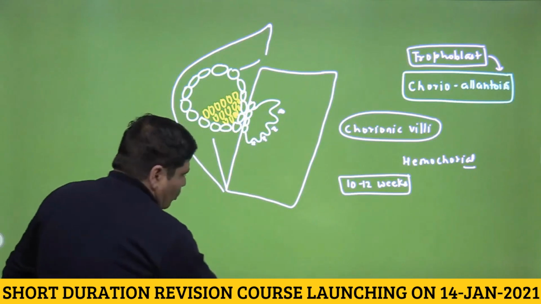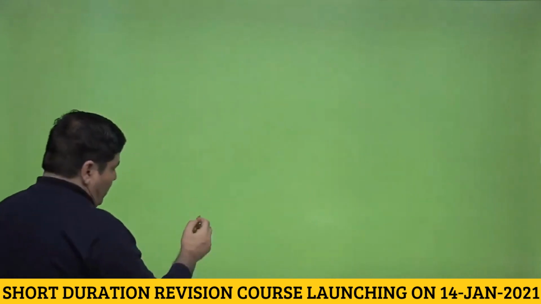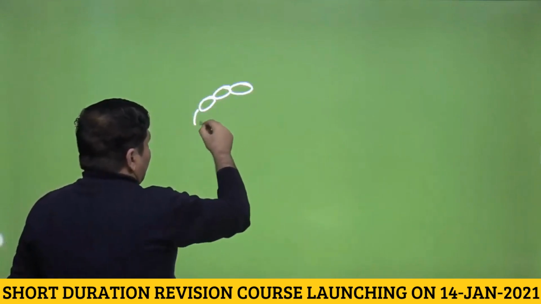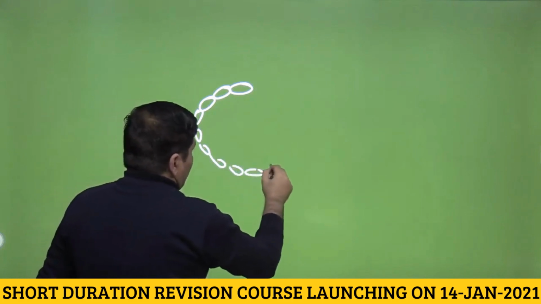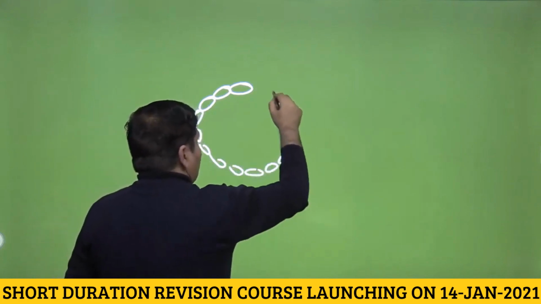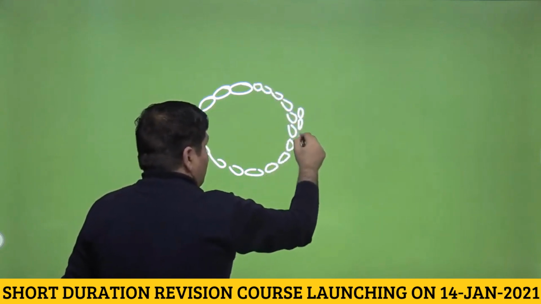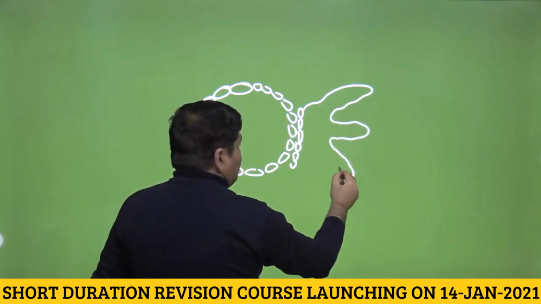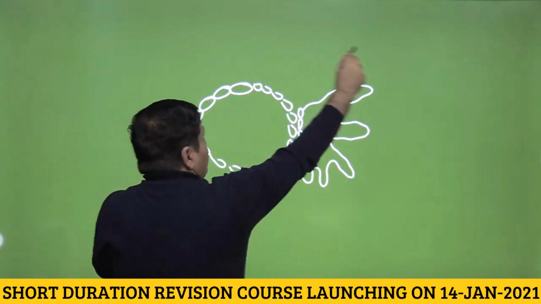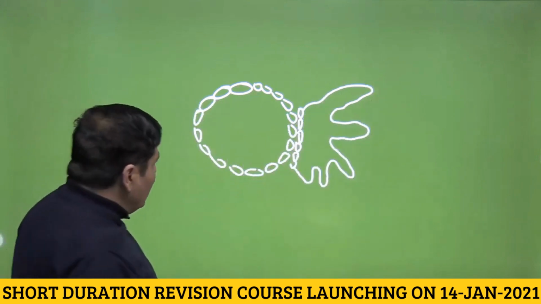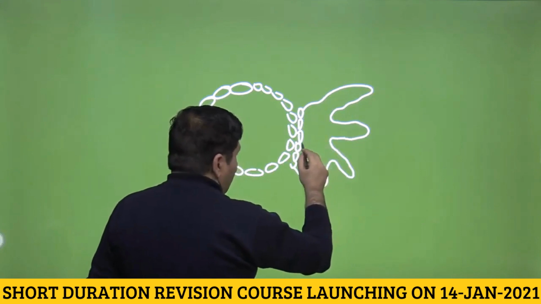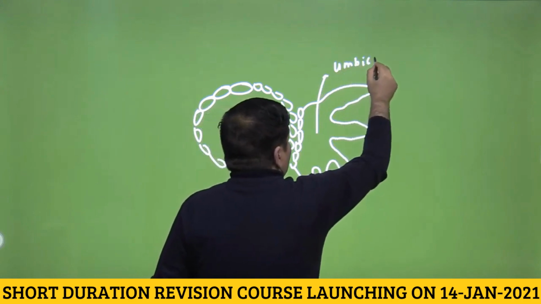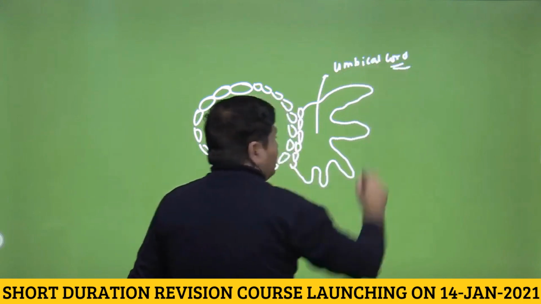So just to redraw this diagram, let us say that this is a developing embryo. This embryo has been implanted on the uterine wall. I will have to make this diagram again and again, and we are saying that these are some trophoblast cells. The later one becomes syncytial, thrown into finger-like projections. You know that everything surrounding it would be the decidua, and then there is the formation of the placenta, and this placenta has what is called the umbilical cord. So in the placenta would be present the umbilical cord.